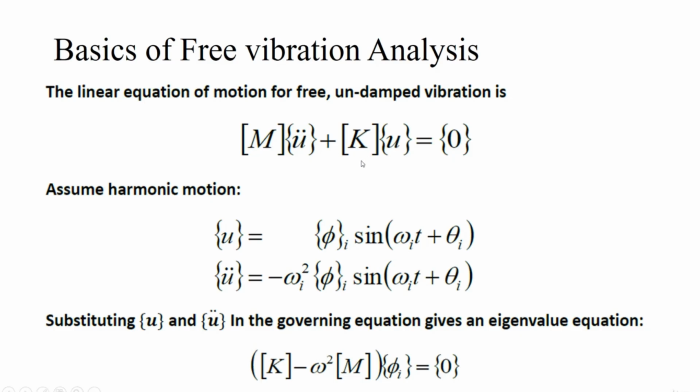If you take the displacement in its normal form, the harmonic motion equation is psi i sine of omega i t plus theta i, and when we differentiate it two times to get the acceleration, we get this particular value. We substitute it in the equation to change it into the form (K minus omega i square M) psi i equal to 0, because this is a free vibration analysis.